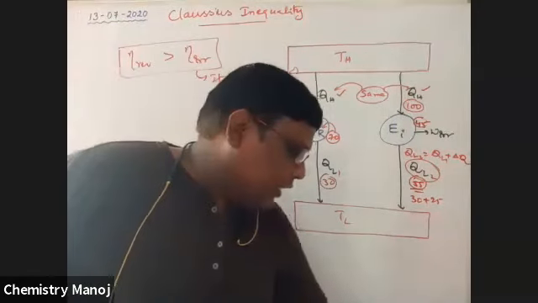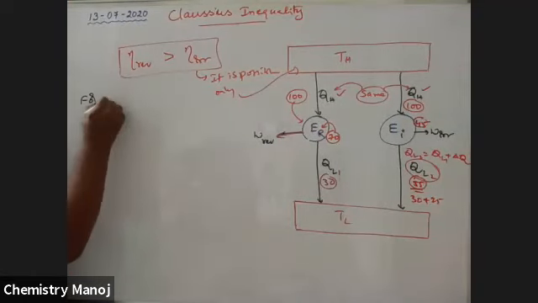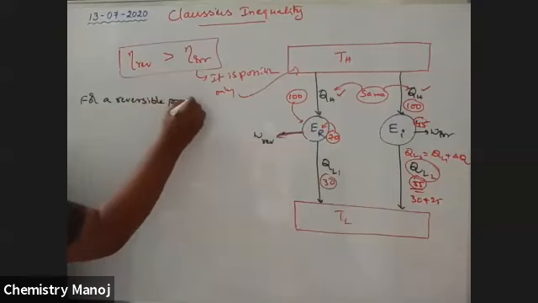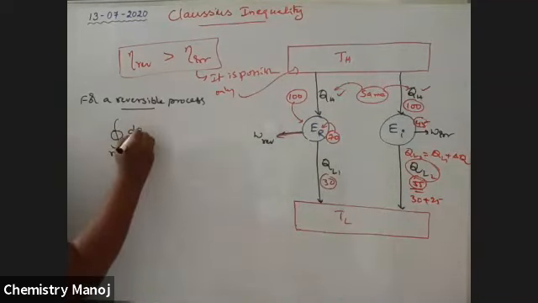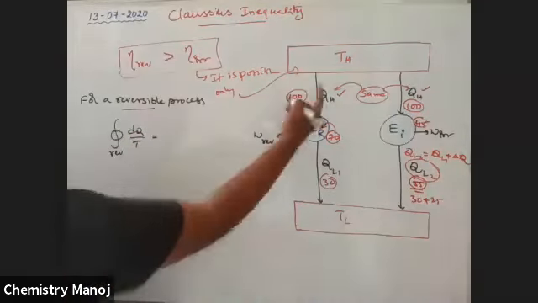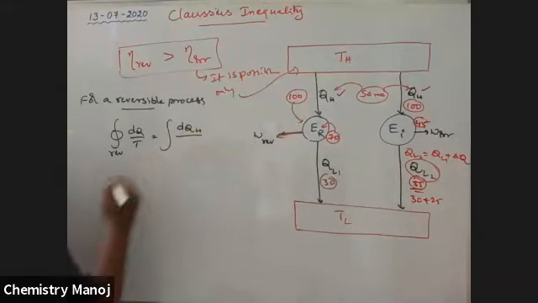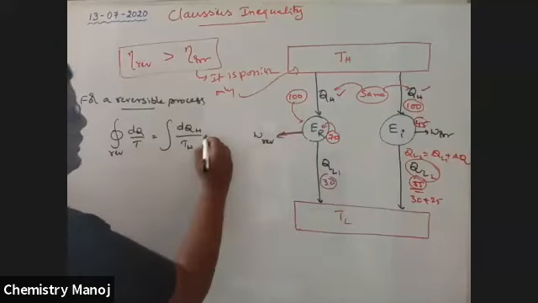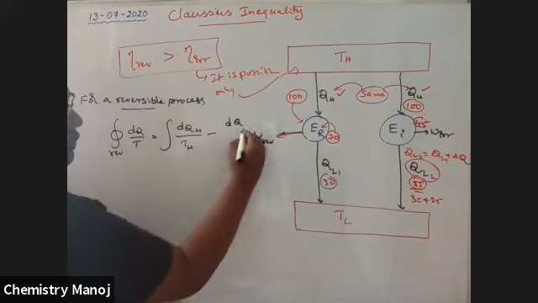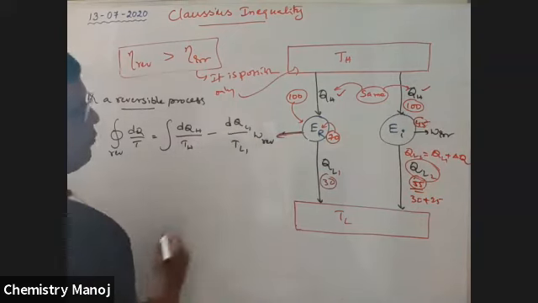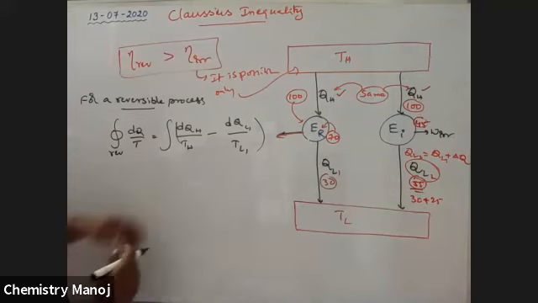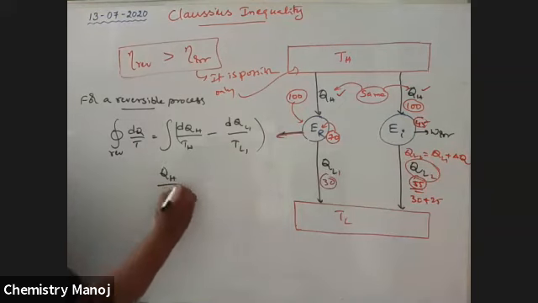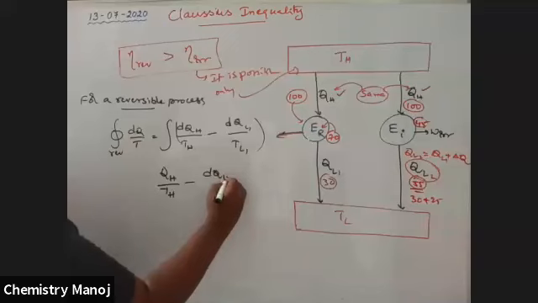See, I am calculating some derivations here. For a reversible process, we know the cyclic integral of dQ by T, that is heat supplied, is equal to dQH by TH minus dQL1 by TL1.